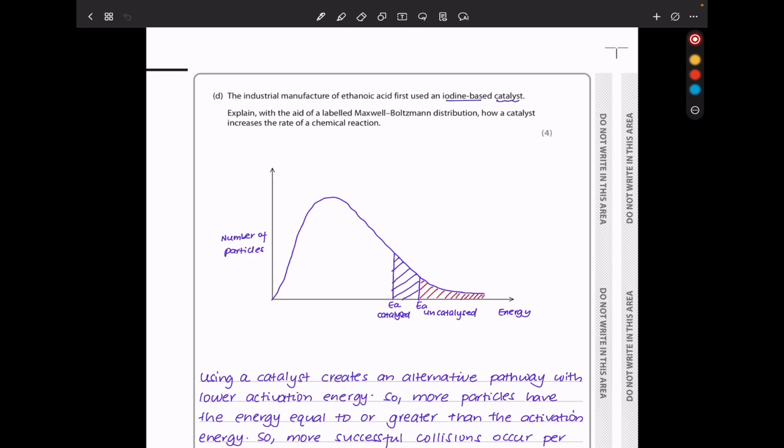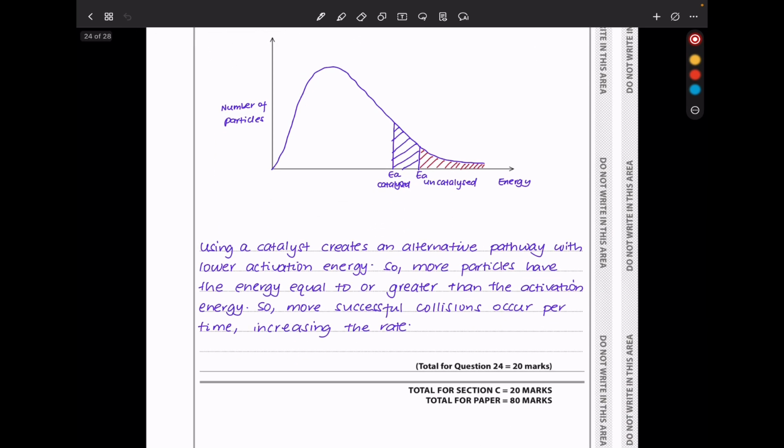The industrial manufacture of ethanoic acid first used an iodine-based catalyst. Explain, with the aid of the labeled Maxwell-Boltzmann distribution, how a catalyst increases the rate of a chemical reaction. So on the vertical axis we have number of particles, and on the horizontal axis we have energy. We will have EA, or activation energy, for an uncatalyzed reaction, as well as the activation energy for a catalyzed reaction. The one for the catalyzed reaction is going to be lower than that for the uncatalyzed reaction.